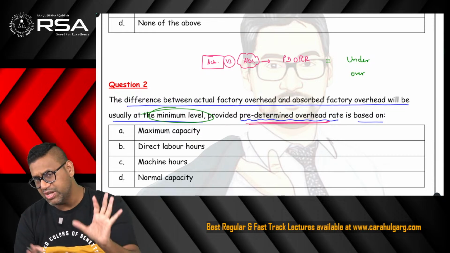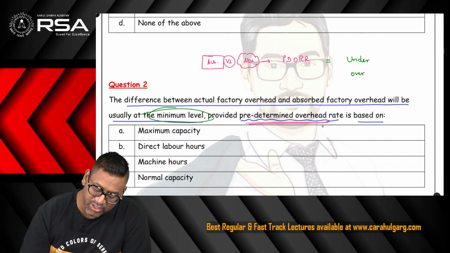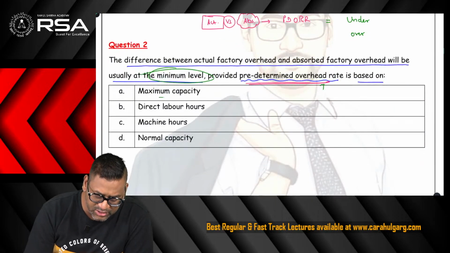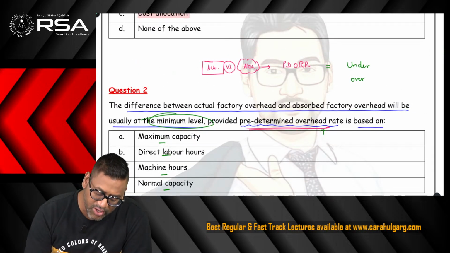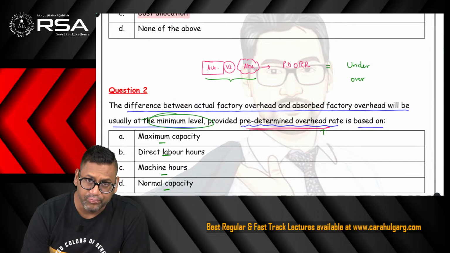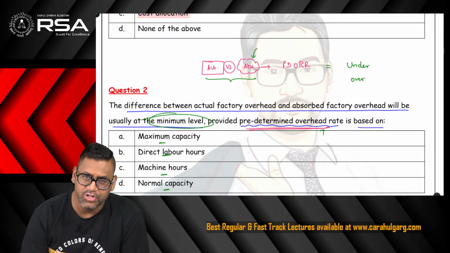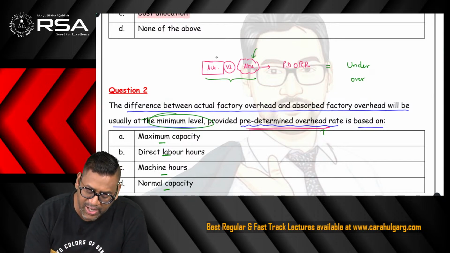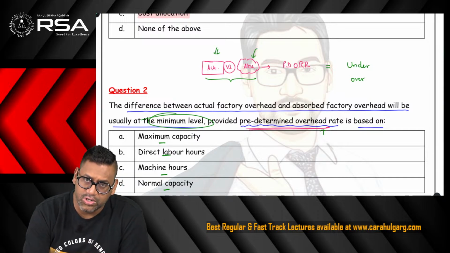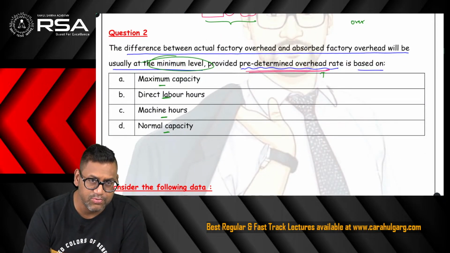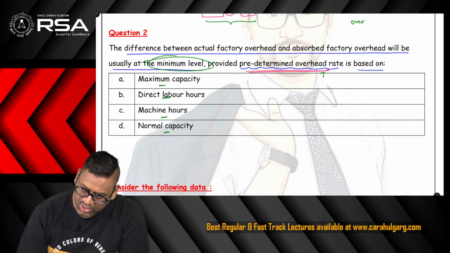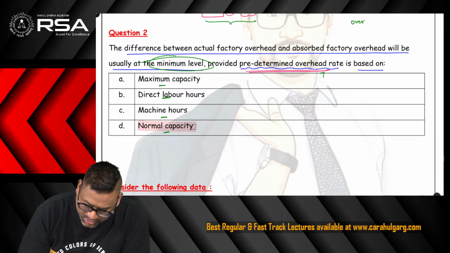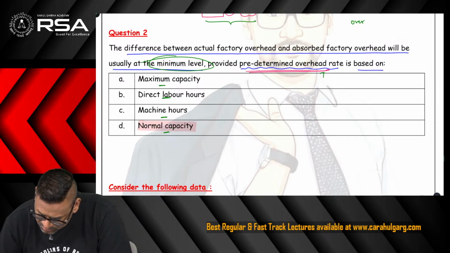The difference will be minimum in what case? When your predetermined overhead rate is based on either the maximum capacity, labor hour, machine hour or normal capacity. So you tell me what should be the answer. If I want the difference to be minimum, obviously my absorbed overhead should be closely related to that capacity which is being used in actual. And out of these options, which one seems to be closest to the actual ones? The normal capacity. So the correct answer is the normal capacity. Very nicely.